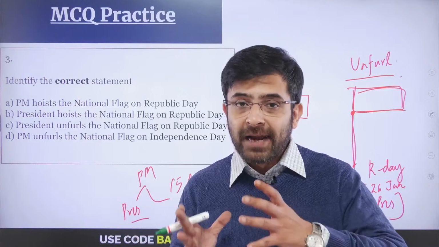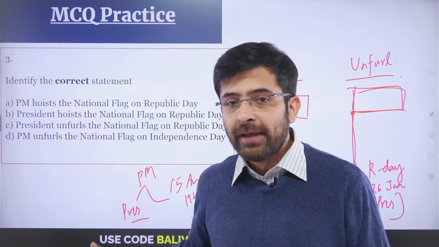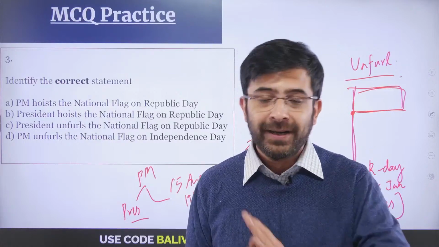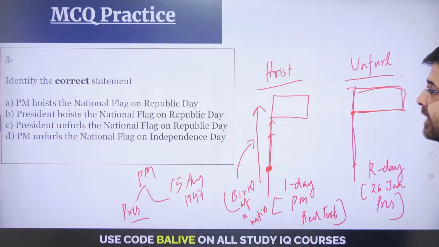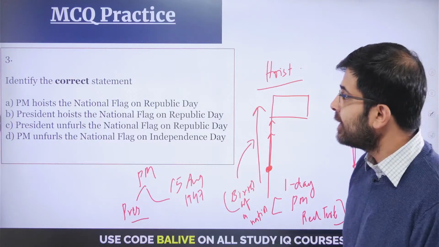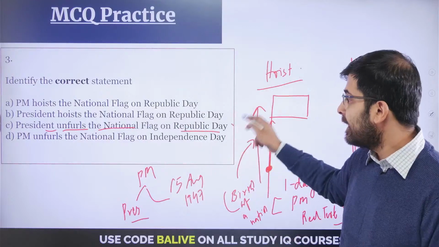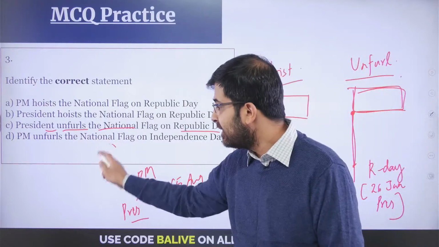And thus, to avoid that particular protocol problem, it was the Prime Minister who was designated as the person who will hoist the flag on Independence Day. Right? This we discussed in the last class. So the correct statement here being, the President unfurls the national flag on Republic Day is absolutely correct, C being the correct answer.